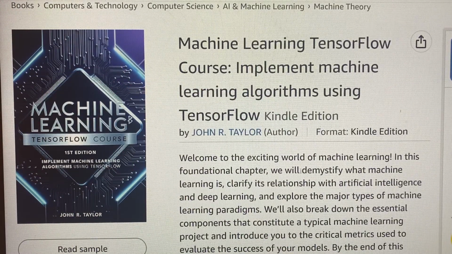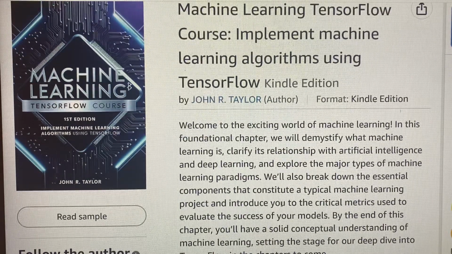Welcome to the exciting world of machine learning. In this foundational book, we're going to demystify what machine learning is, clarify its relationship with artificial intelligence and deep learning, and explore the major types of machine learning paradigms.